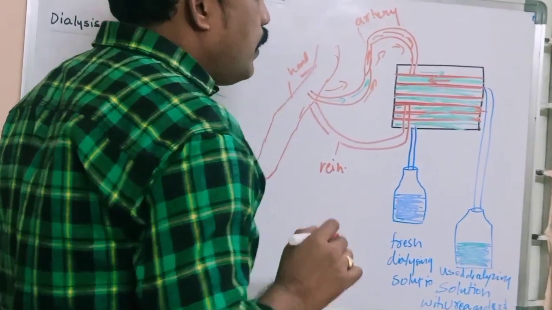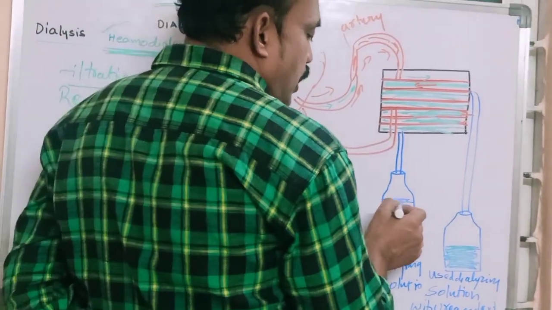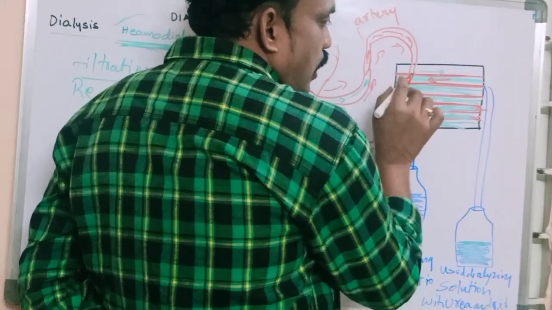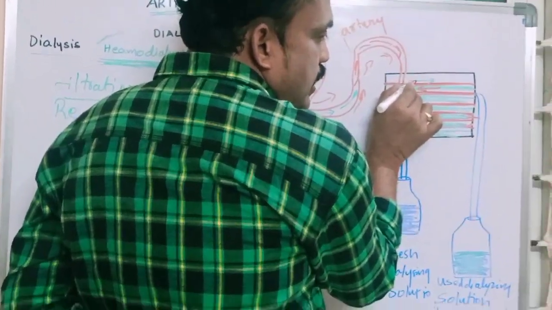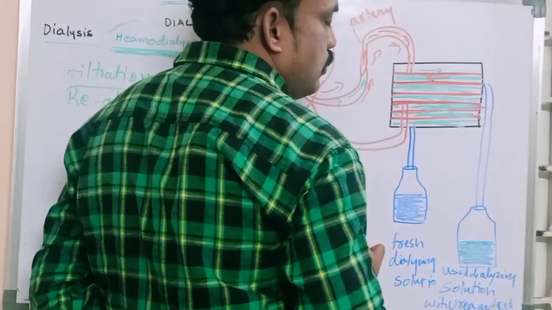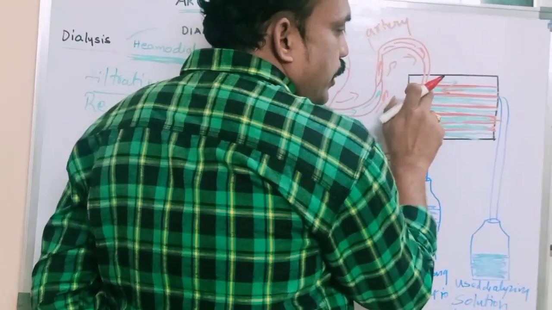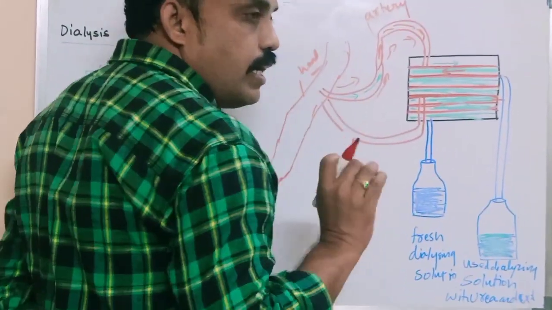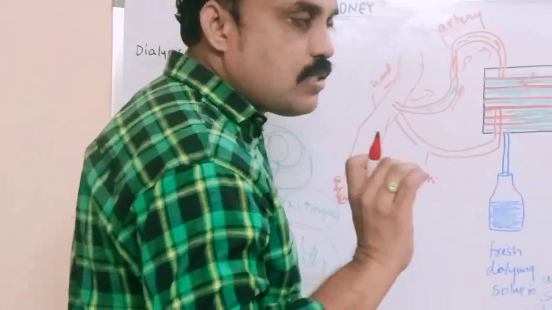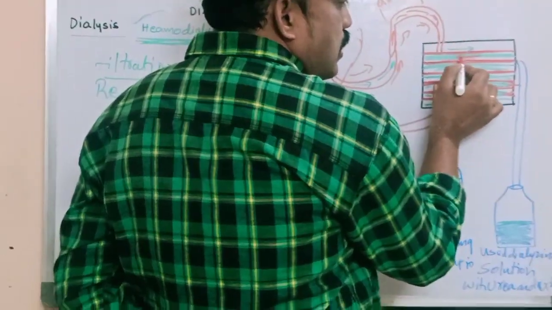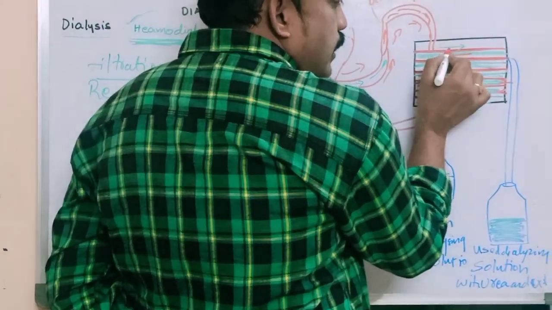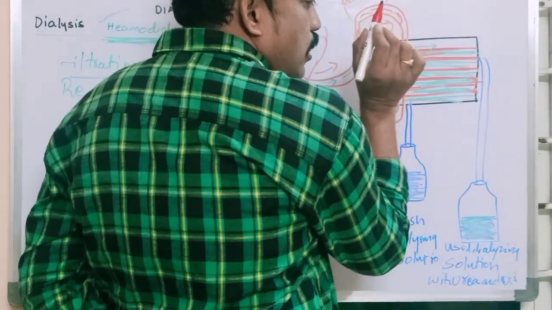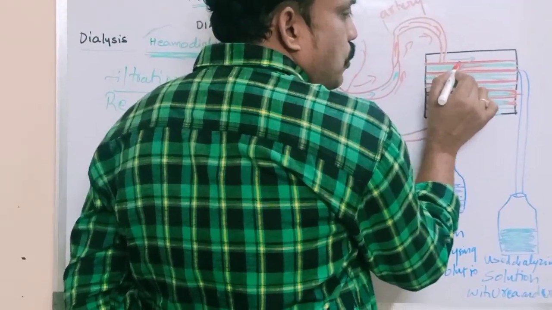What happens when the fresh dialyzer fluid moves in the opposite direction? What is the difference between dialyzer fluid and blood? Dialyzer fluid does not contain any nitrogenous wastages. It is a plasma-like, water-like substance. But blood contains a lot of urea, proteins, creatinine and other nitrogen wastages.